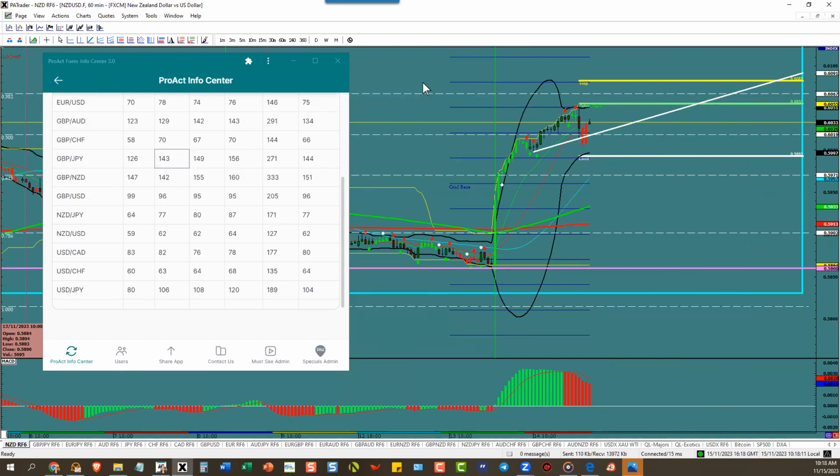All right, same with New Zealand dollar. Broke out, had nowhere to go. It's back up in here. If the dollar goes down, it's going up. New Zealand dollar has a 62 pip ATR. Look for 62 pips up.